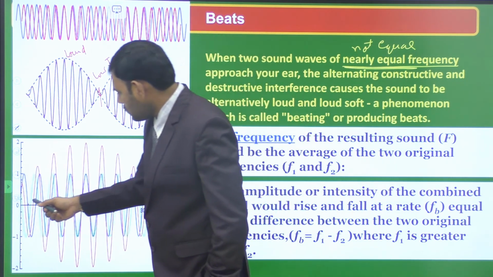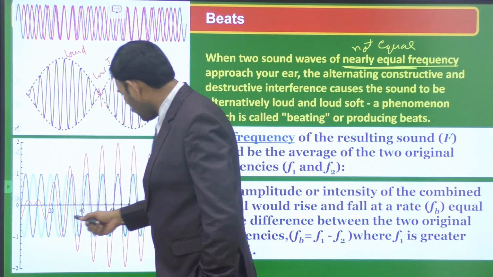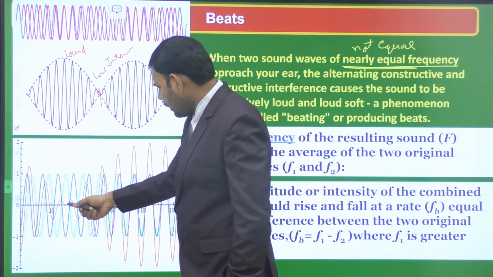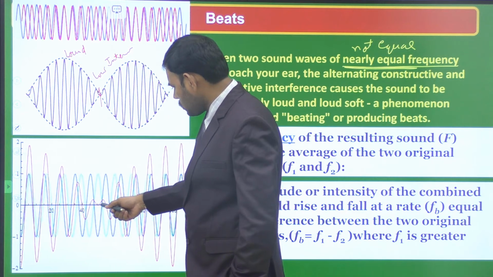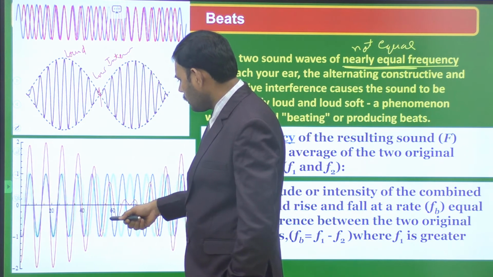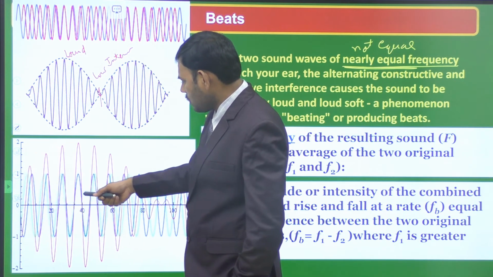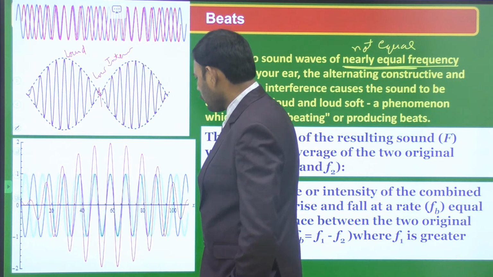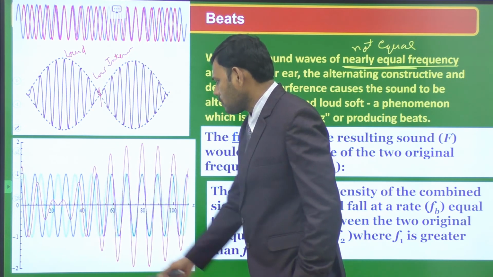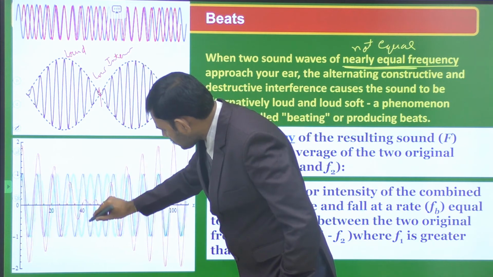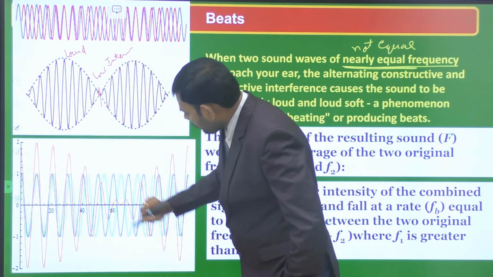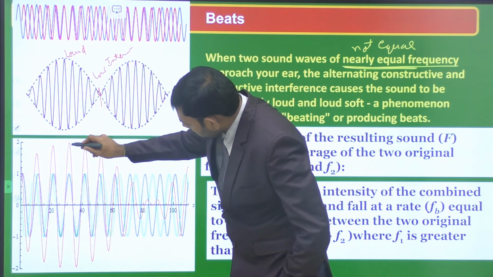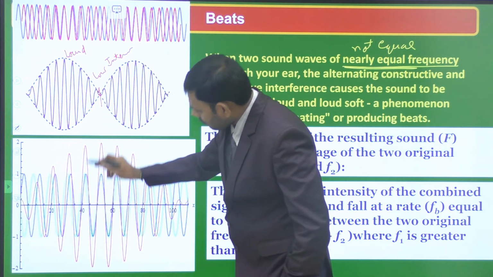So at the origin, let us observe, or at some position here, when these two are out of phase, we are observing waning. When they are in the same phase, we observe the waxing. So at the same time we are observing, this is waning because of opposite interfering values. Here waxing because of in-phase interfering values.